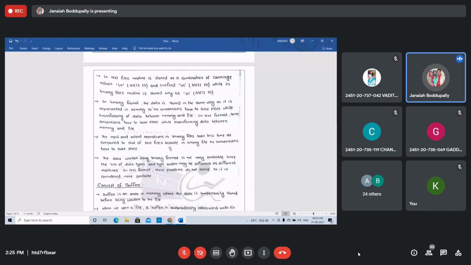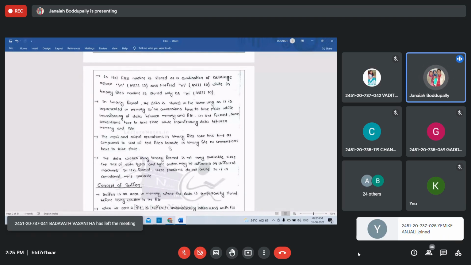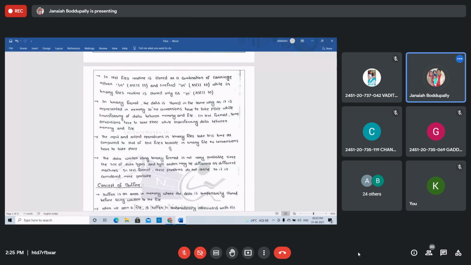IT students and CS students especially learn all this. What are the extensions of the files? .txt, .jpg, .c, .cpp, all those are extensions of files. .txt is the extension of text files. We store the text file like this. In the binary file, no conversions have to take place.